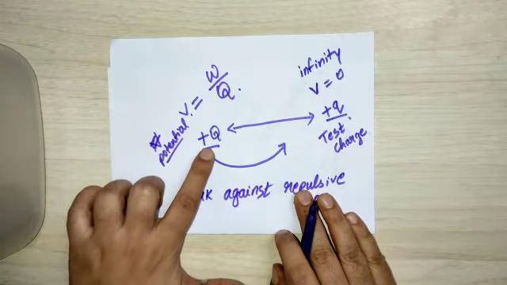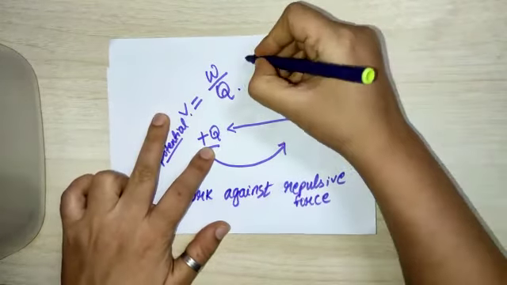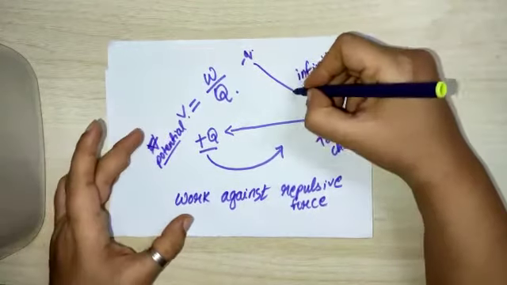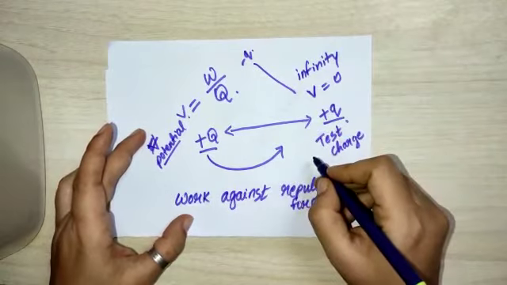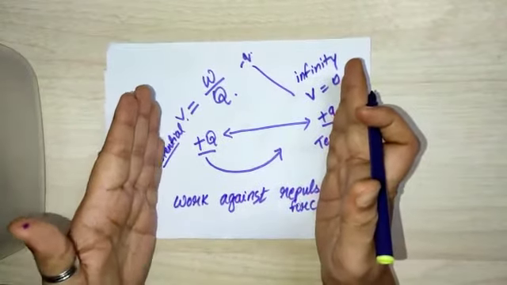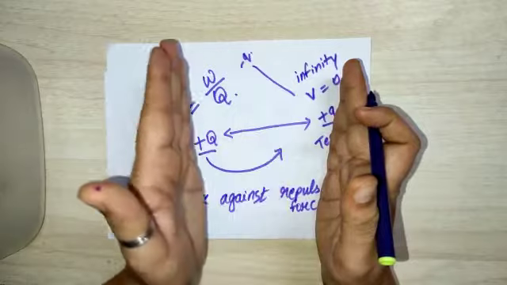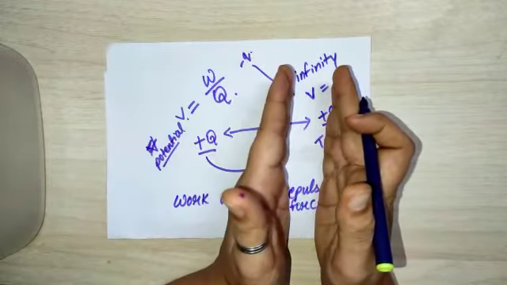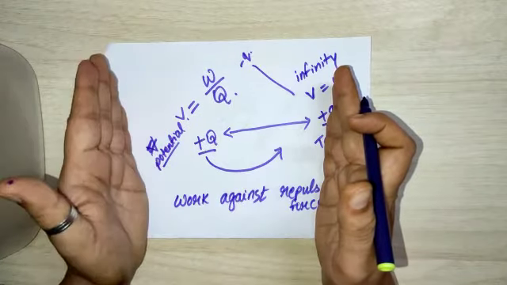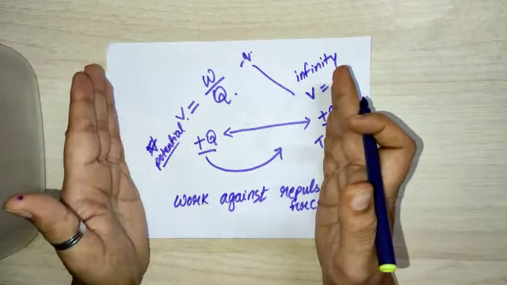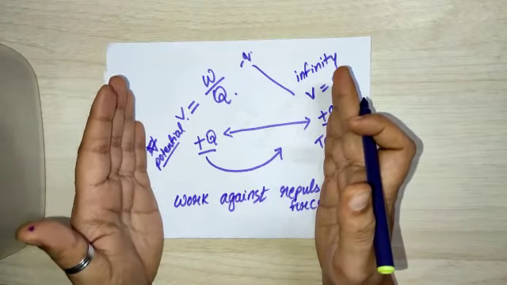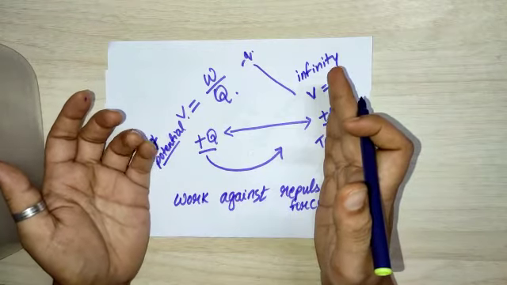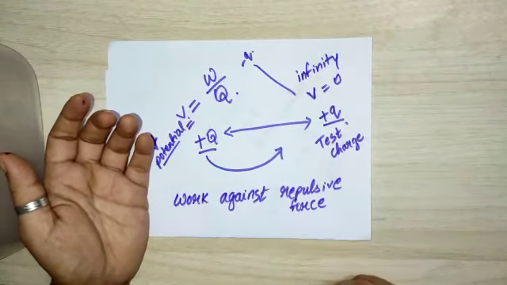Now if instead of plus Q I am taking minus Q here, they are experiencing a force of attraction, they are trying to attract each other. So this plus Q tries to attract minus Q near it. Now what I'll do, I'll take it away from it. So again I am doing my work against the force of attraction. Some work is being done against another force. So that work done per unit charge will again be called potential. Clear?